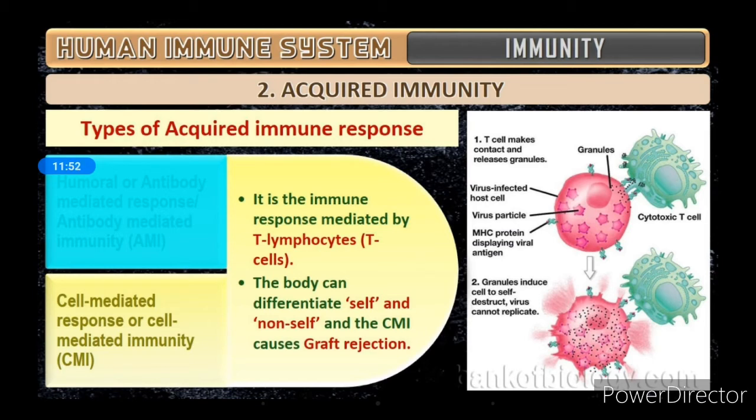The body has the ability to differentiate self, its own cells, from the foreign, that means foreign organs or anything which has been transplanted. So sometimes there is a chance that the cell mediated response, the CMI, causes graft rejection. That means the body will not accept the graft or the transplanted organ and it will be rejected.